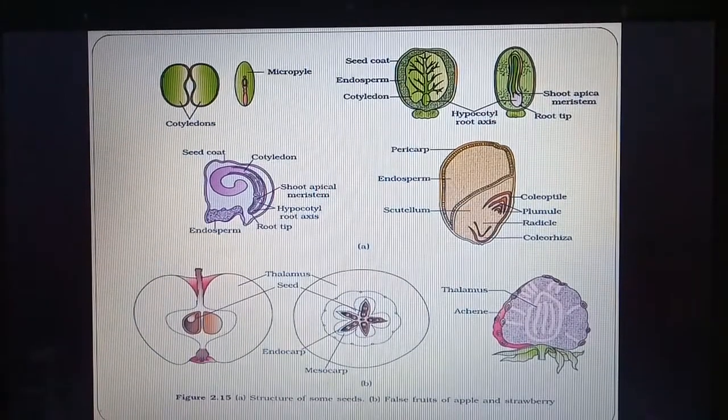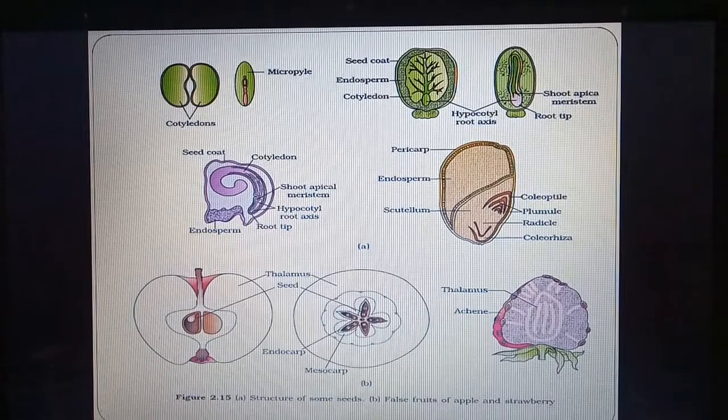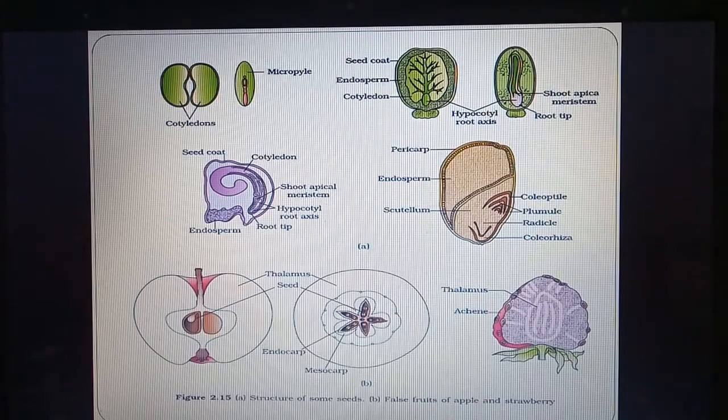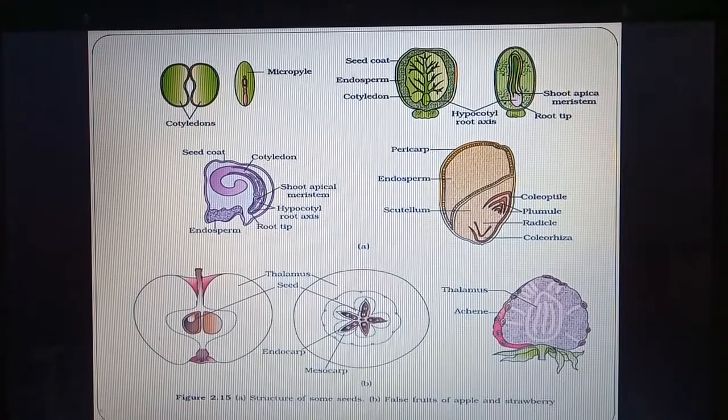First we can see the structure of some seeds which we saw in the last class, and the B figure is fruits. So today we will deal with fruits. In the B figure we can see some fruits. First there is apple. Apple is formed from thalamus. A thalamus is a cup-shaped structure below the flower on which parts of the flower are attached. So the fruit which develops from a part other than ovary, where the edible part is other than ovary, is called a false fruit. So apple is a false fruit.